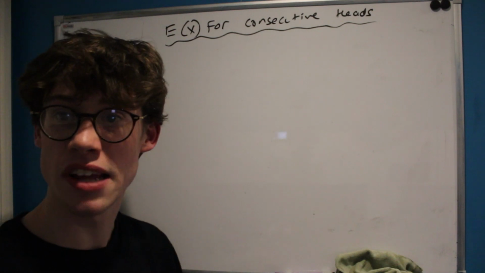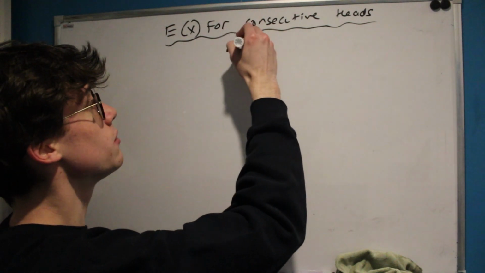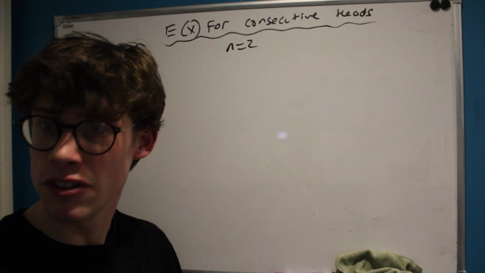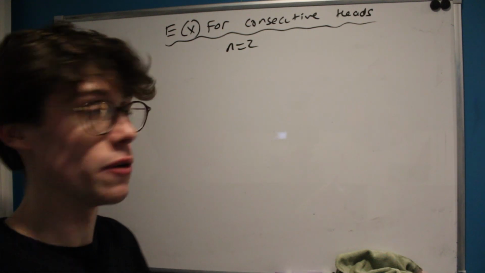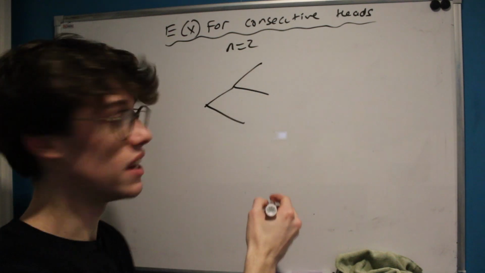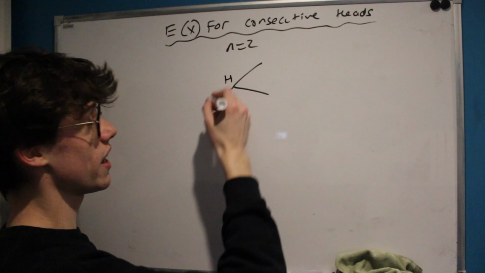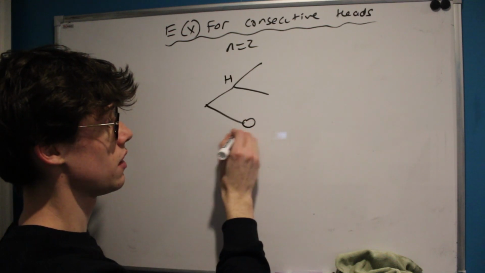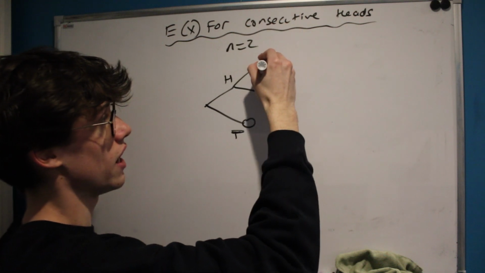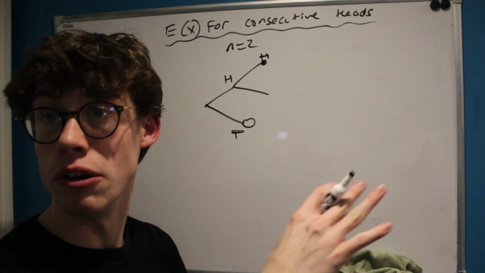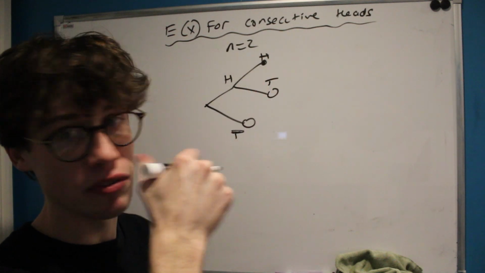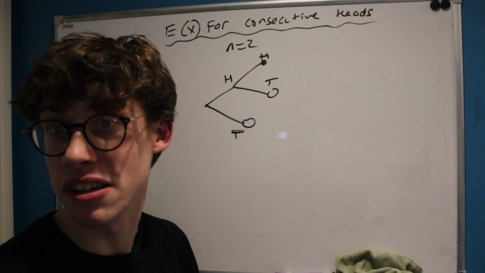So I think the simplest case to consider is when n equals 2. That means what we're looking for is the expected number of times I'll have to toss a coin to get 2 heads in a row. And we can consider the probability tree for this to aid our understanding. So instantly we can either get a heads or a tails. And again, after having one head, if we do another toss and get a second head, we're done and we don't need to keep tossing.